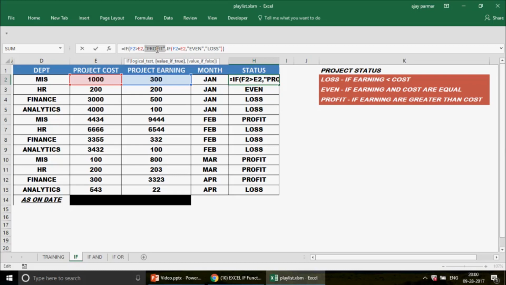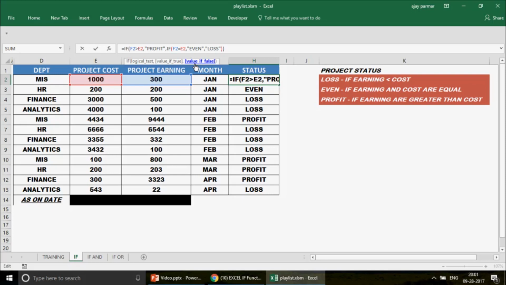And if they are equal, then because the earning is not greater than your cost, naturally your if function will go to the value if false parameter, because if executes true and false not at a time.